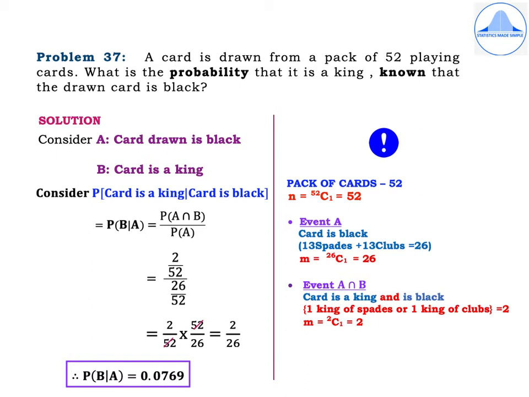Now going back to the left hand side, let us substitute in the conditional probability formula, and we get 2 divided by 52 whole divided by 26 by 52, which is equal to 2 by 52 into 52 by 26, that is taking the reciprocal, which simplifies to 2 by 26. Therefore, P of B given A is equal to 0.0769.